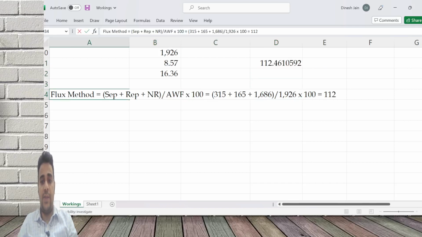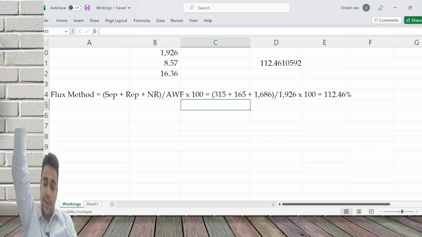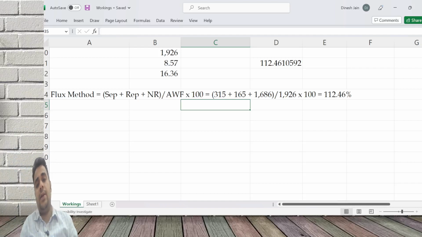So the given answer is wrong. The given answer in the question is wrong. Verification shows it is wrong; it is 112. In the given calculation, they only considered 315 and 165. The staff who calculated it did not calculate it correctly. The staff computation was wrong.